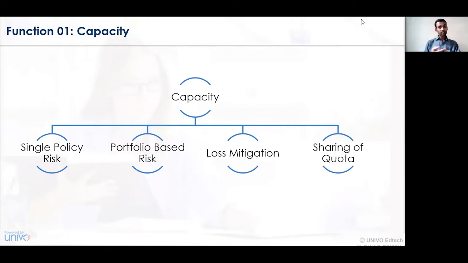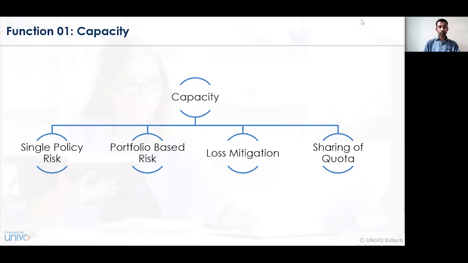Here, if the insurance company has taken an insured policy for an insured person, and only for a specific transaction, only for a specific individual, the policy is insured by the insurance company with the reinsurance company, then such a type of capacity is called a single policy risk, which is given for just one single transaction. Now it may again further get divided into different categories.